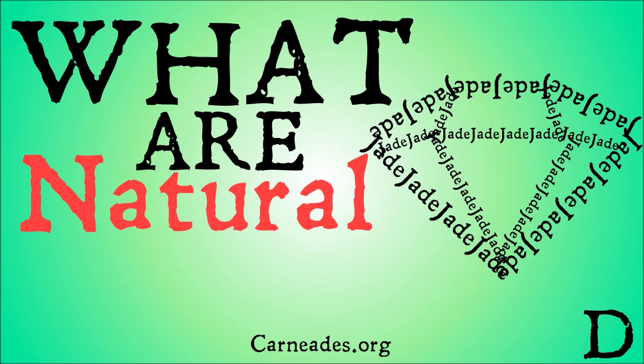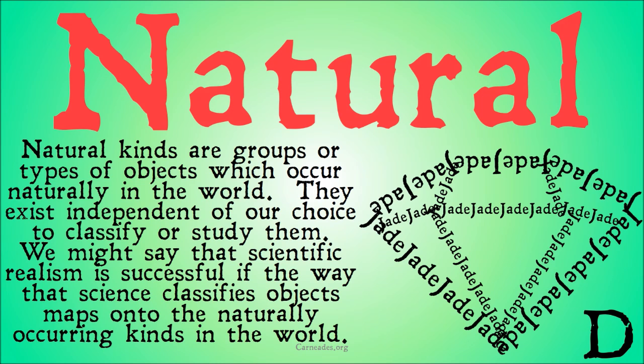In this video we're going to be answering the question, what are natural kinds? Now, natural kinds are groups or types of objects which occur naturally in the world. They exist independent of our choice to classify or study them. We might say that scientific realism is successful if the way that science classifies objects maps onto naturally occurring kinds in the world. So what does that mean?